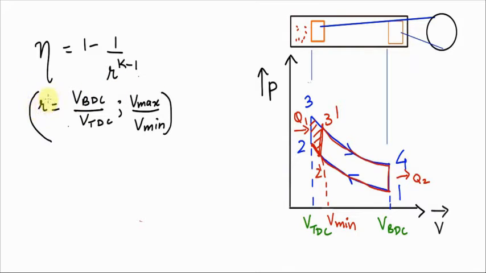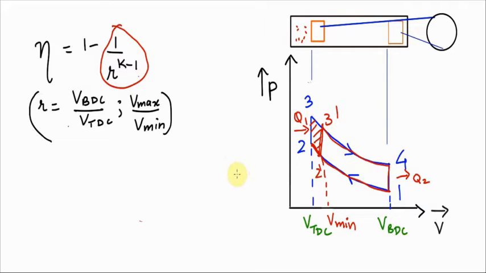Hence, the value of r will be decreased, and you can quite understand that the overall efficiency will be decreased. To keep it short, if we have an ignition delay, the overall work done will be less, hence efficiency will be less.